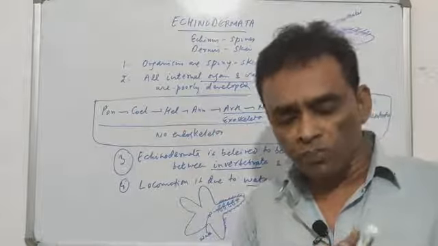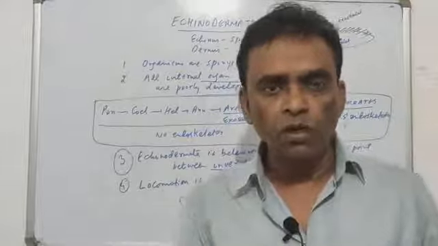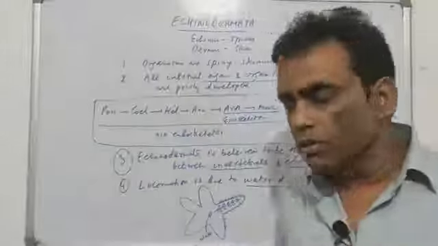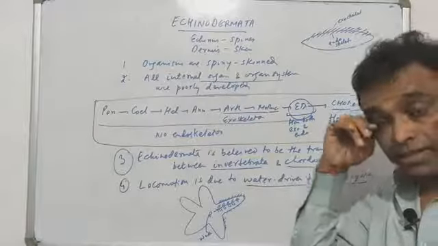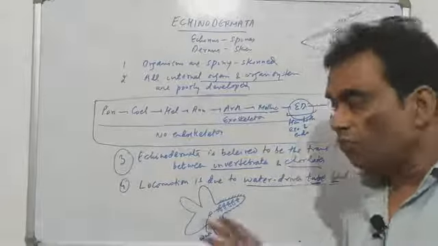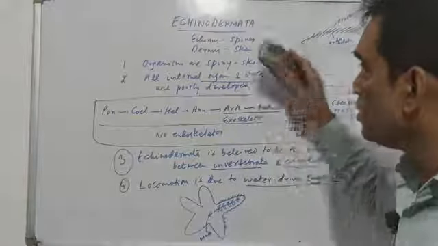Only because water is pumped into the tube-like feet, the tube swells, gets some strength, and that is used to run. So that process is called the water-driven tube feet system used for locomotion. It is a very poor quality, but I have already discussed why they are kept at the highest group of invertebrates. So that's all about invertebrates.